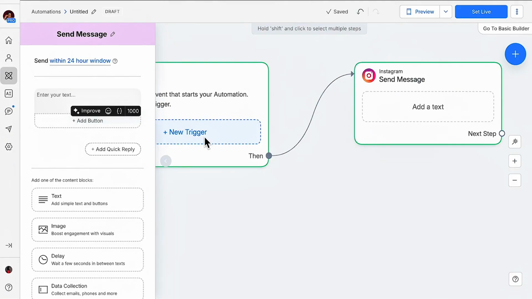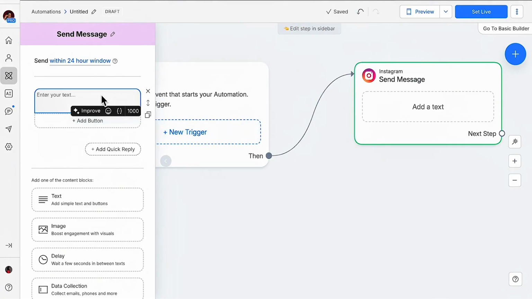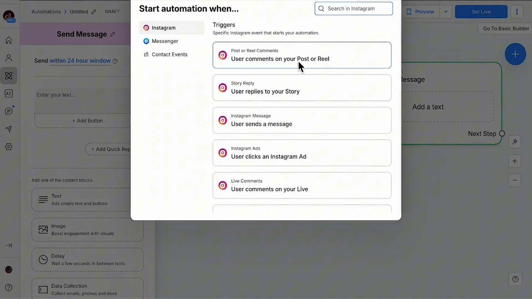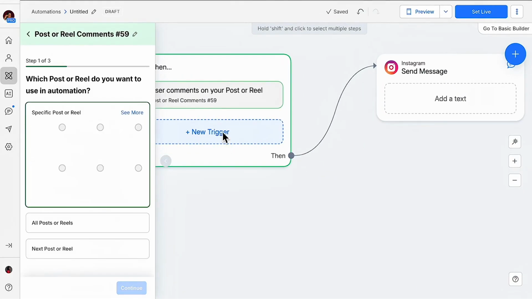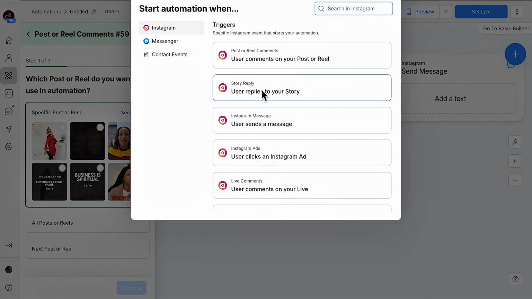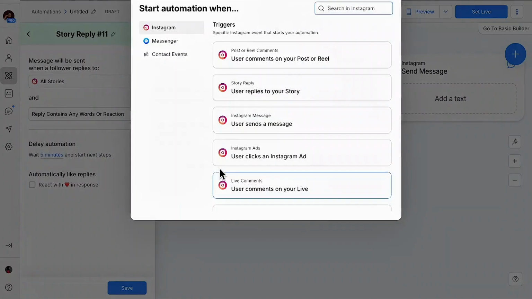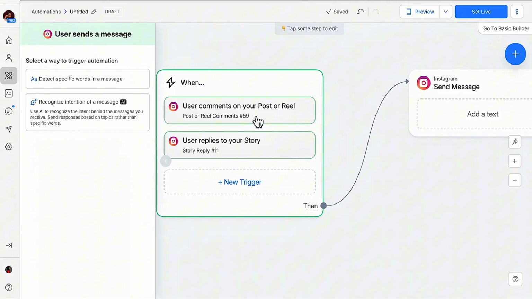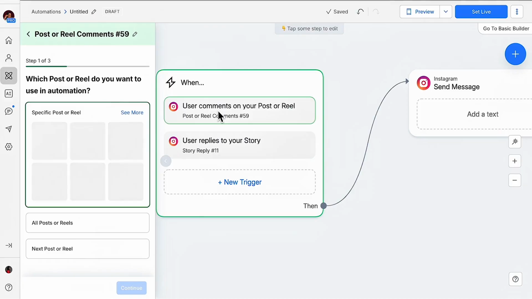So the first trigger I want to put in here says enter your text, so send message. That is here, but I'm going to add a new trigger. When someone comments on my reels, I'm going to add another trigger. When someone replies to my stories, and I'm going to add the last trigger when someone sends me a message. Or if I'm planning to go live, I can choose this, but I'm going to just do so when someone sends me a message. Let's just leave the two triggers so that you don't get confused.